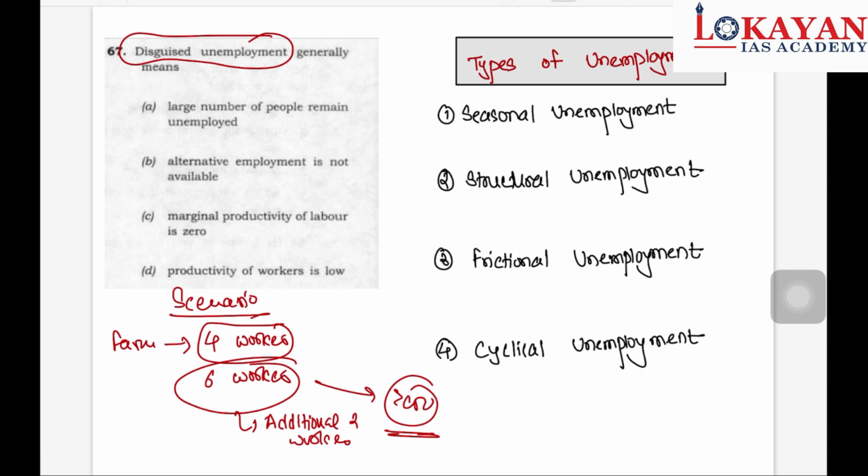Let's go option by option. Large number of people remain unemployed. So this is not the definition of disguised unemployment. Alternative employment is not available. Again incorrect. Marginal productivity of labor is 0. This is the most appropriate option. And productivity of worker is low. Again this is also incorrect. So having understood disguised unemployment, let's understand a few other types of unemployment. So first one is seasonal unemployment. In seasonal unemployment, it is there for a particular season of the year. Okay, generally this type of unemployment you can see in the agriculture sector.